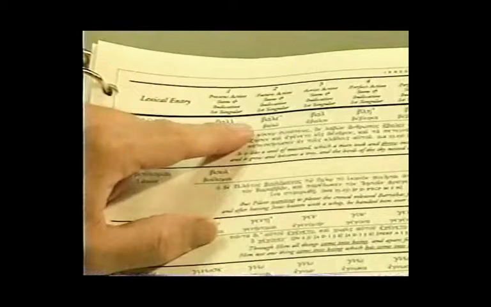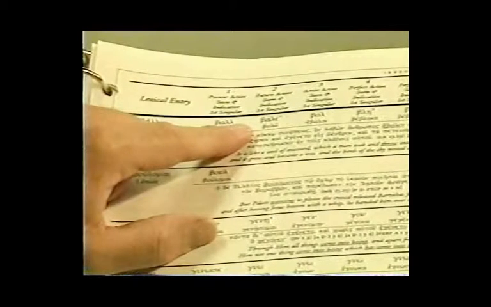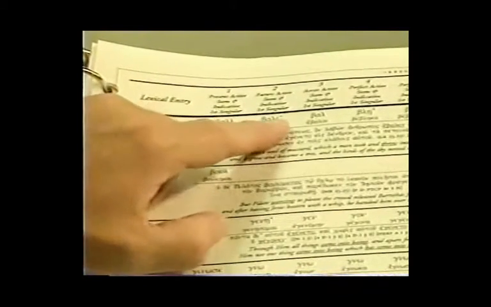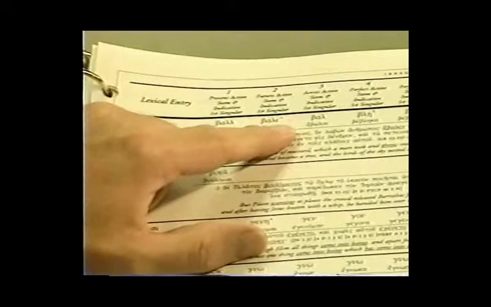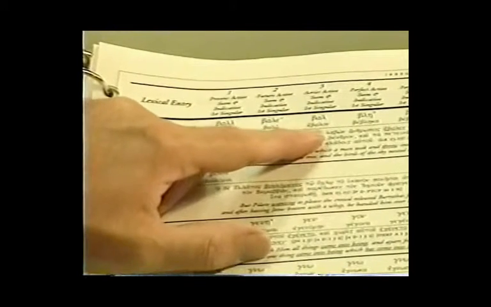Look at the future stem, bale. Look at the aorist stem with just one lambda, ball. And underneath that stem is what the indicative first-person singular would look like. Notice the augment out front and that ending.